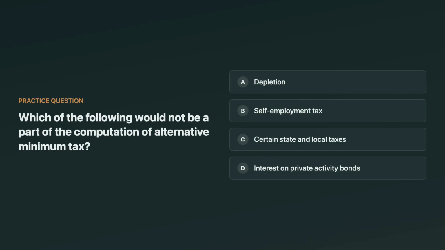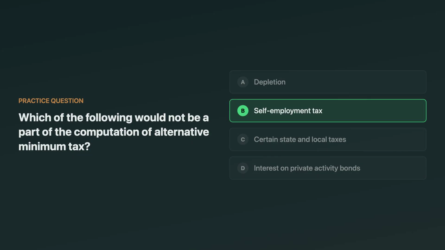Which of the following would not be part of the computation of alternative minimum tax? The choices are depletion, self-employment tax, certain state and local taxes, and interest on private activity bonds. Think about what belongs inside the AMT system versus what's a completely separate tax calculation.